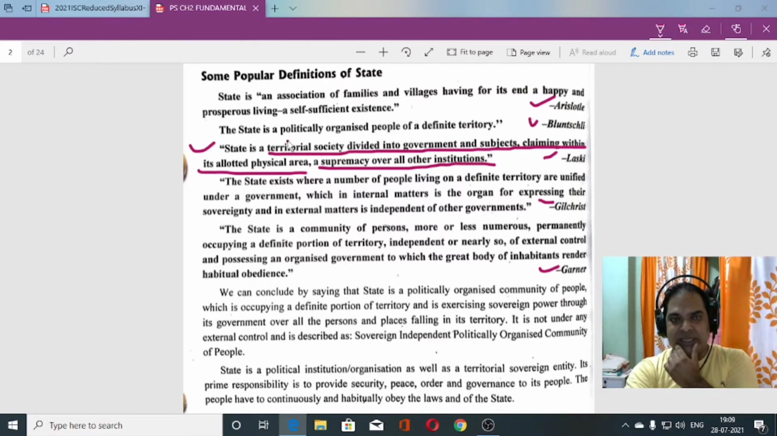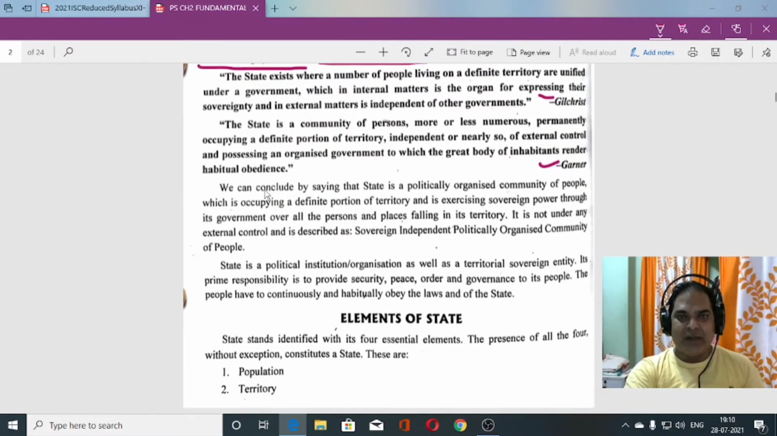You can see four things are included over here. Number one, a territory is talked about. Territory is there, government is there. Then you can see subjects, that is population, is there. Then the next one, supremacy, that is sovereignty. So four elements are included in the definition of Laski. Now let us move on to the definition given by Garner.